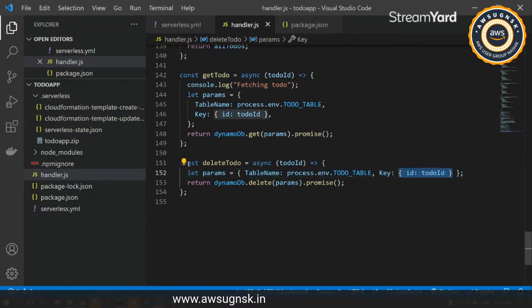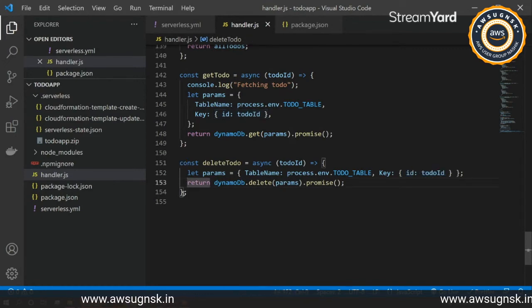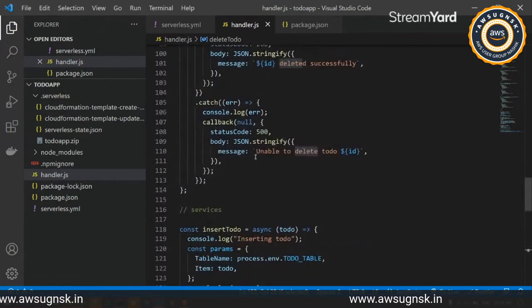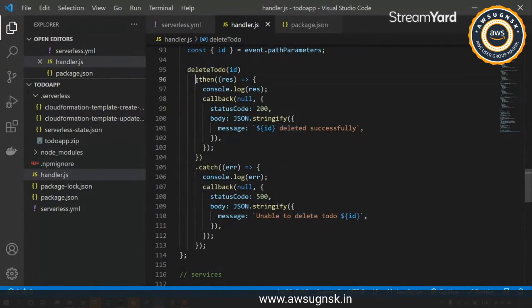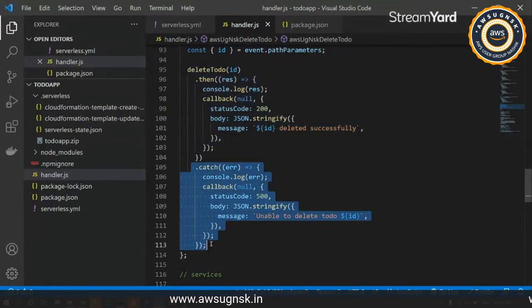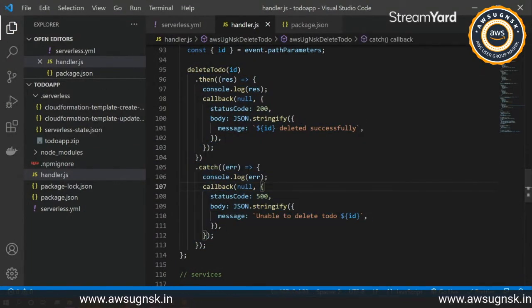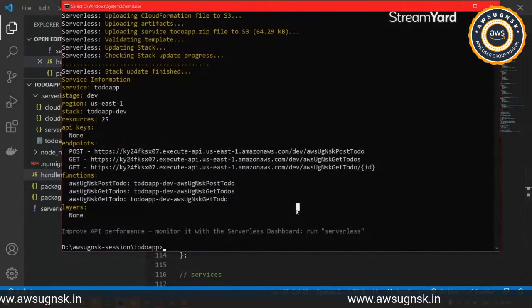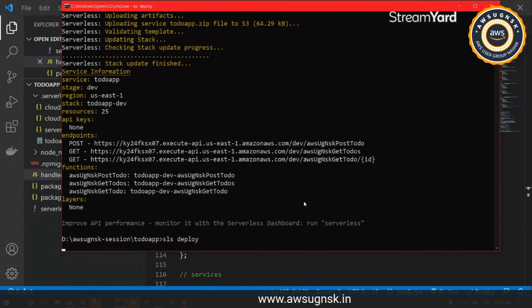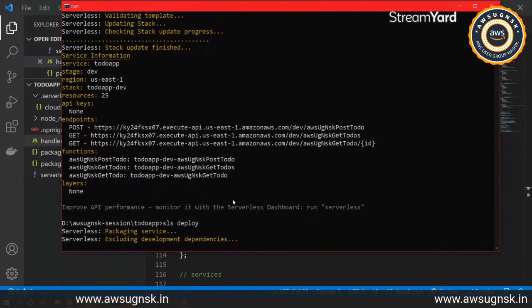As always we are returning the promise of that delete, and then we have the then and catch blocks under this. I'll quickly deploy it again so the delete lambda function will be up and running, and we'll test it once again.